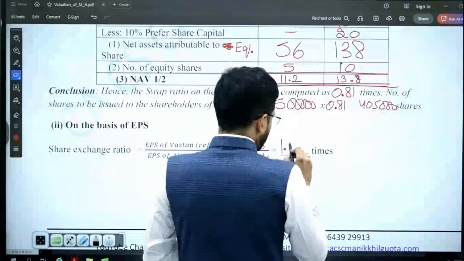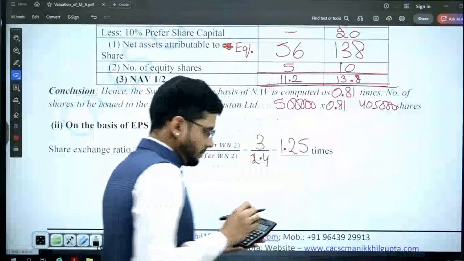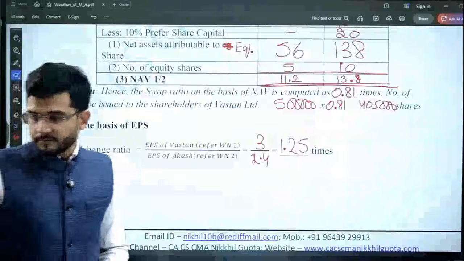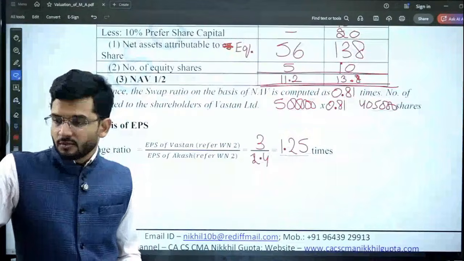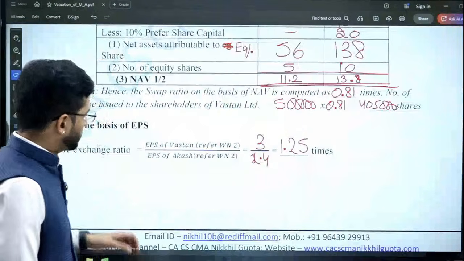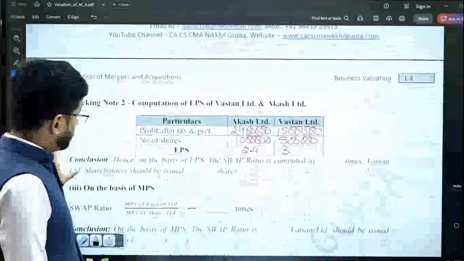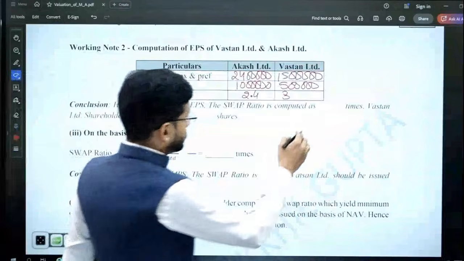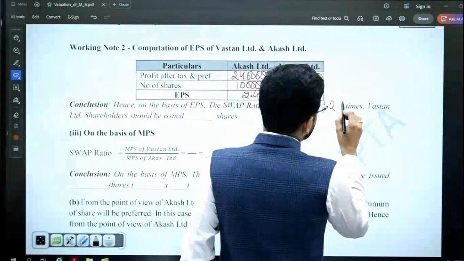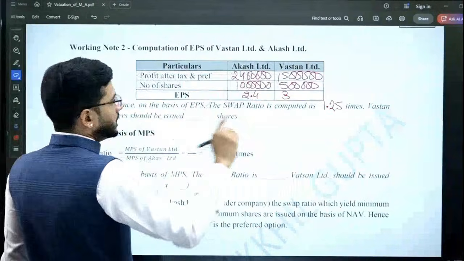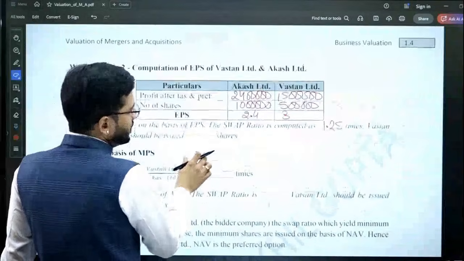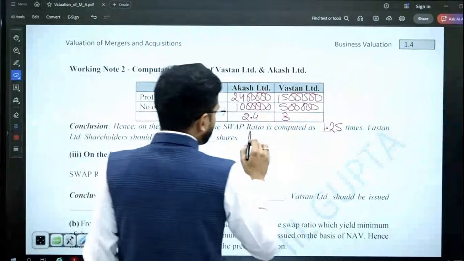So the swap ratio is computed as 1.25 times. What is the number of shares that should be issued to Watson Limited?